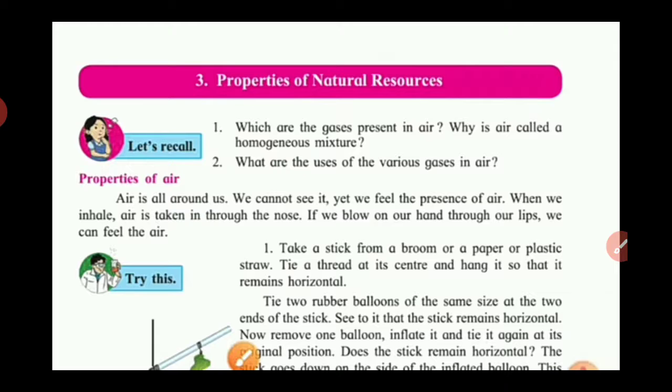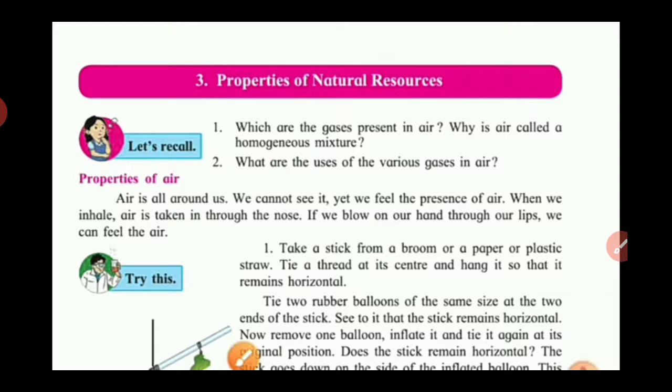In the sixth standard you studied the natural resources, which are air, water and land. Here we see one by one the properties of all these natural resources.